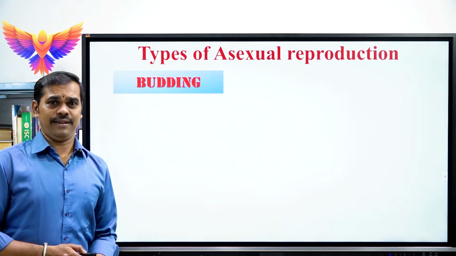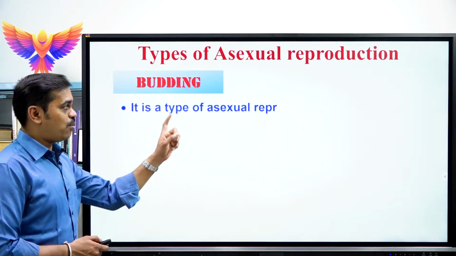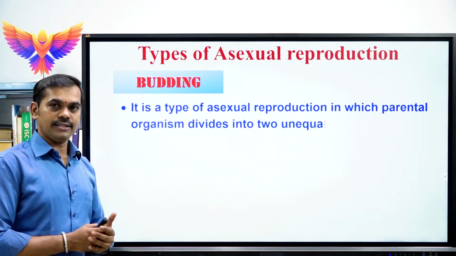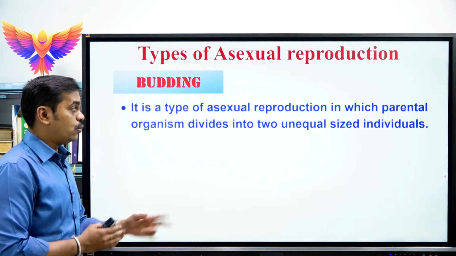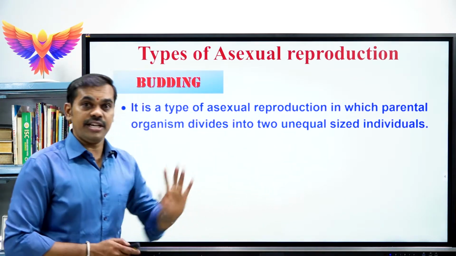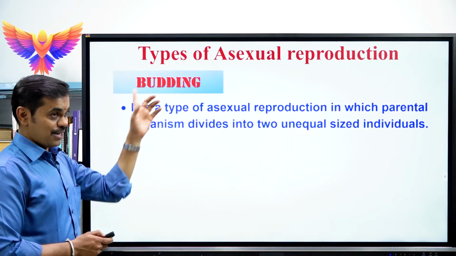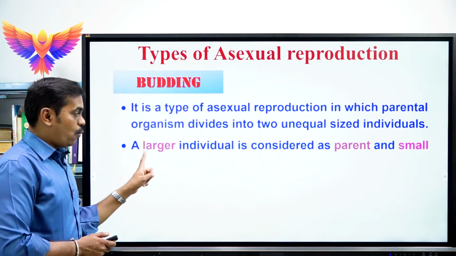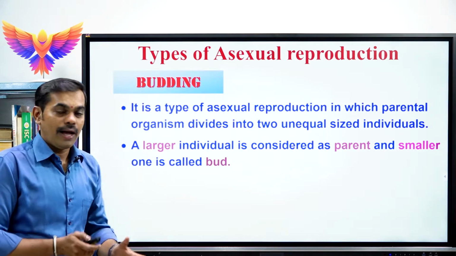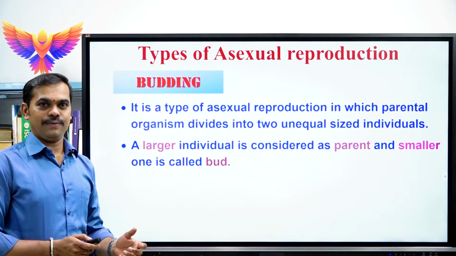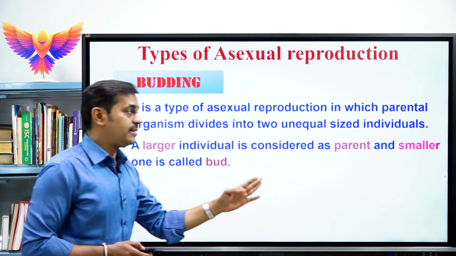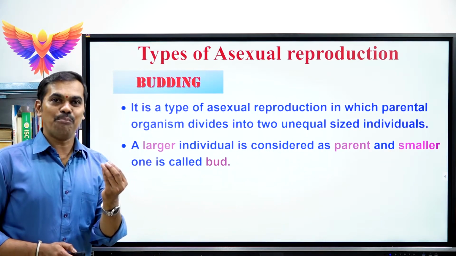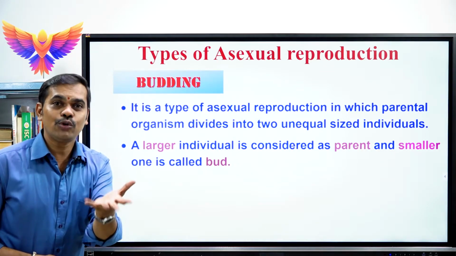What do you mean by budding? See, budding is a type of asexual reproduction in which a parental organism divides into 2 unequal sized individuals. That is called budding. See, in unequal sized individuals, one is a larger individual, another one is a smaller individual. The larger individual is considered the parent, and the smaller individual is called a bud. A bud is nothing but a small outgrowth.